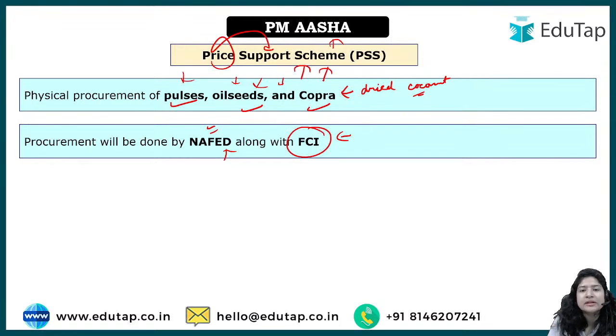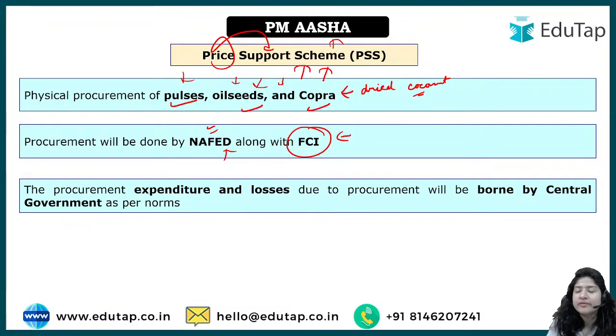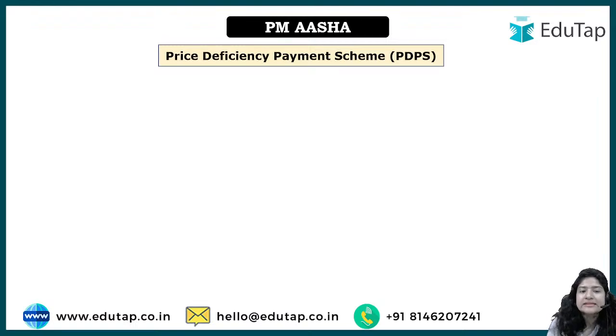Means the government will actually buy the stuff, procure it, and provide the money for that. Whatever expenditure and losses happen in this procurement will be borne by the central government as per norm, maximum around 75%, as it has been stated. Next, the government went for pulses, oilseeds and copra.